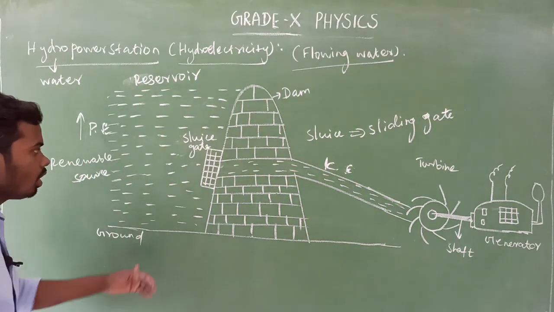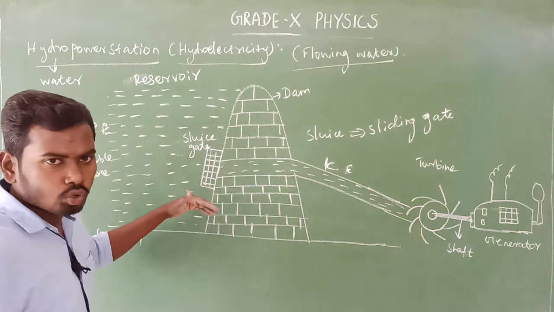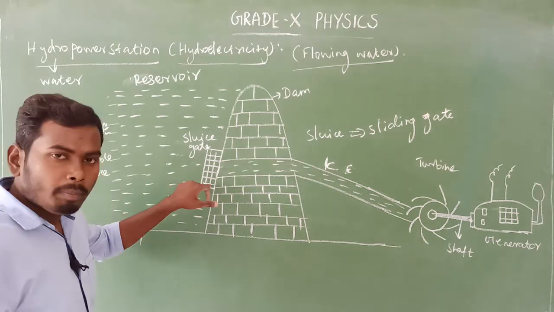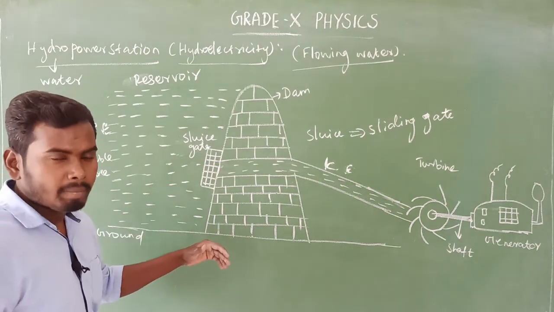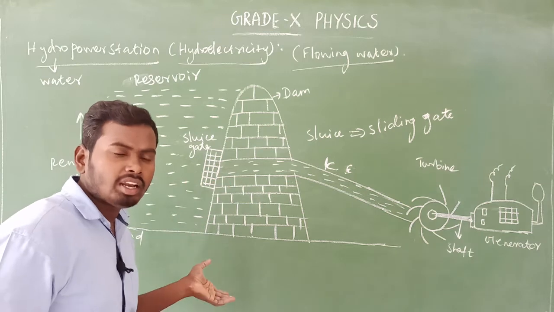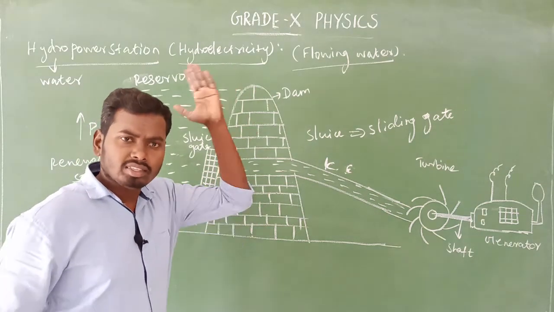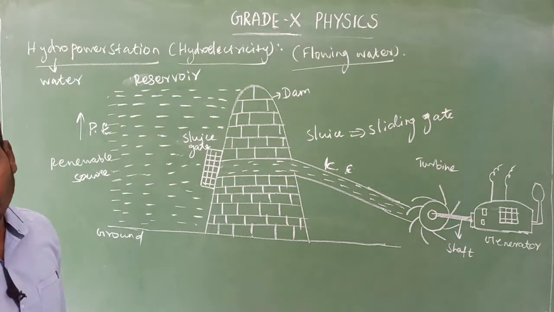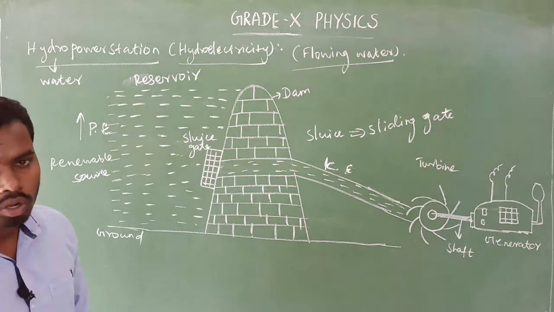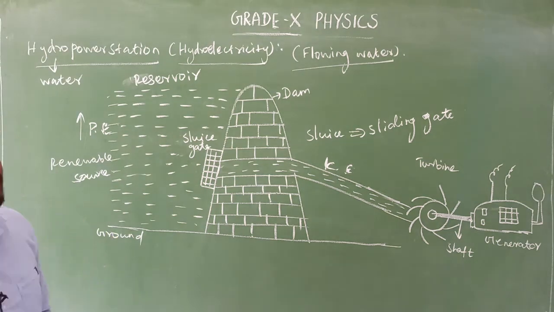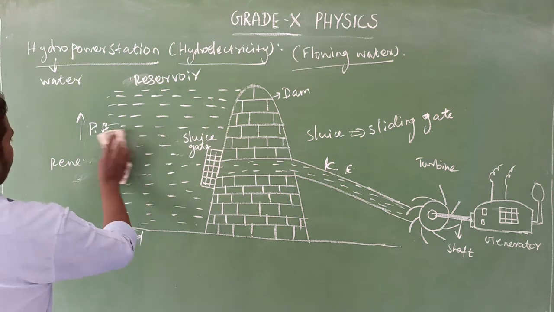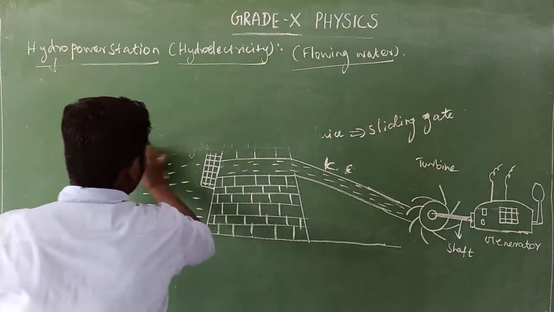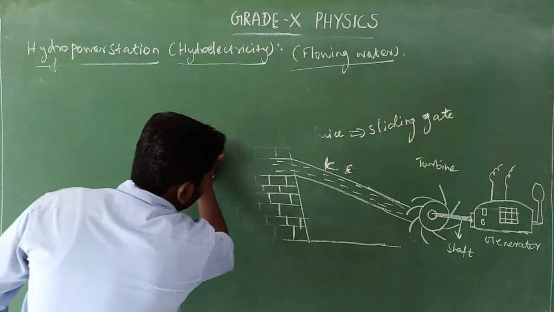When you open the sluice gate, the water level will decrease. But again, when the rain falls, automatically the water level will increase. So this cycle happens again and again. Is it clear? Yes. So that's all about the hydropower station. Is there any doubt? No. Okay. Yes. Next we will see the advantages of this hydropower station.